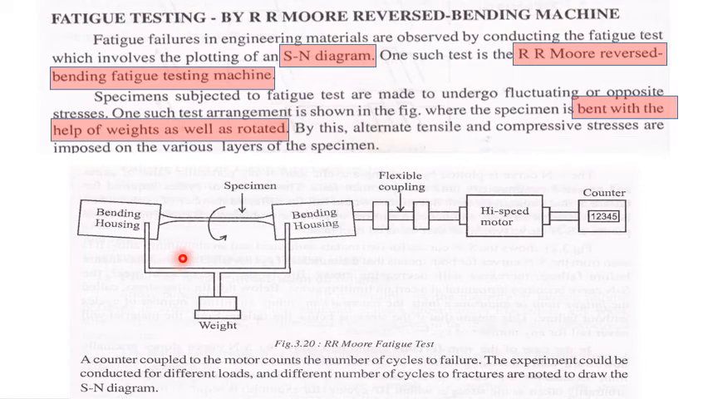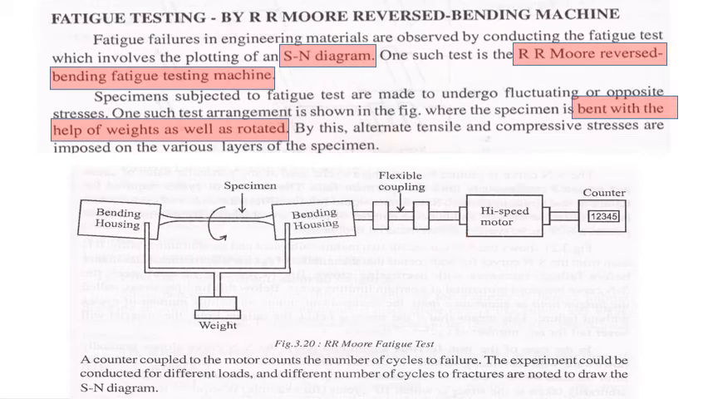So you can see here, this is the specimen, which is held in between a bending housing. Here there will be grippers, and here we are going to apply the load. Here we have a motor, which is going to rotate at high speed, and here we have axial loading. So there will be a rotation, a twisting movement, and along with that there will be axial loading also. At which speed of that motor the material fails, that is what we are going to note down.